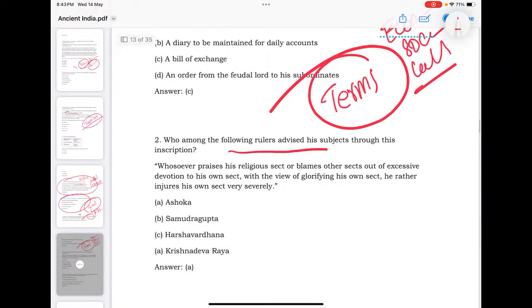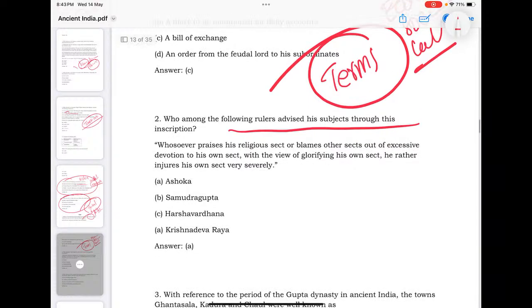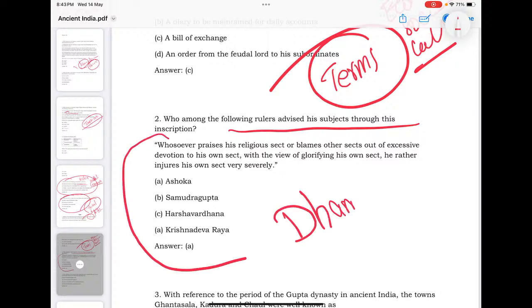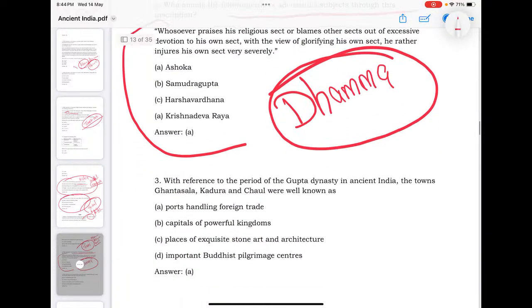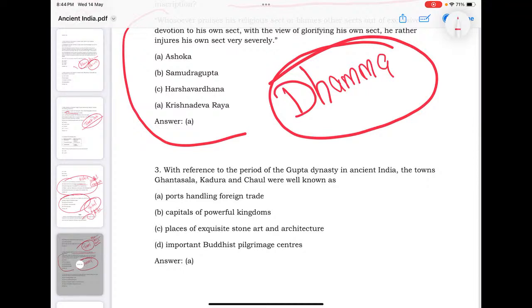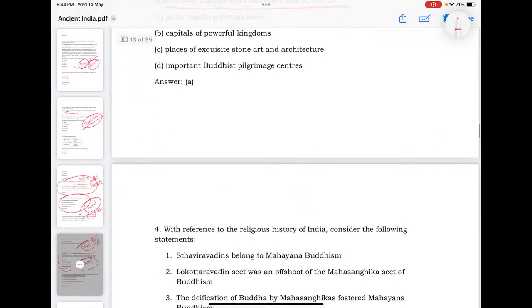There is a question: which ruler advised his subjects through an inscription that whosoever praises his own religious sect or blames other sects out of excessive devotion, with a view to glorifying his own sect, rather injures his own sect very severely. This is Ashoka's Dhamma. After the Kalinga war, he became a very polite ruler, and his religious tolerance is discussed in his inscription. Again, with reference to the age of the Gupta dynasty, cities or towns like Ghantashala, Kadura and Chaul were well known as ports handling foreign trade.